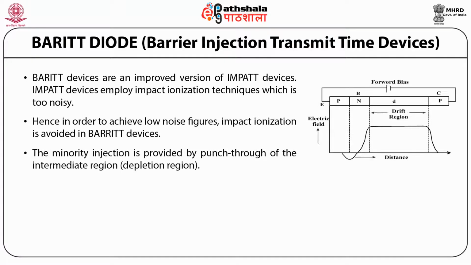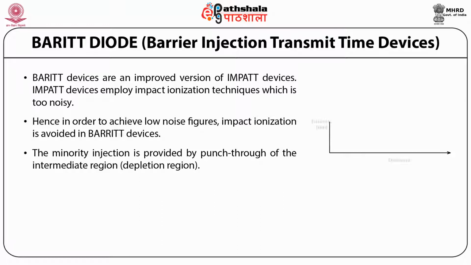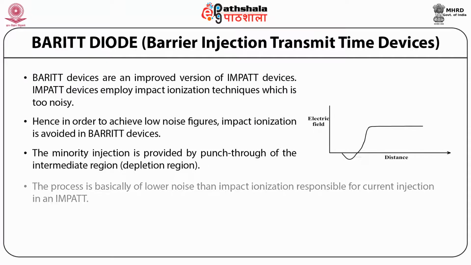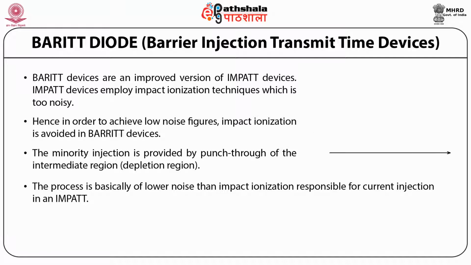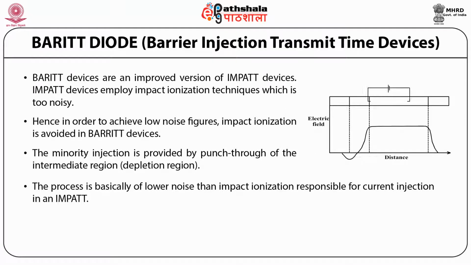The minority injection is provided by punch through of the intermediate region or depletion region. The process is basically of lower noise than impact ionization, which is responsible for current injection in an IMPATT.